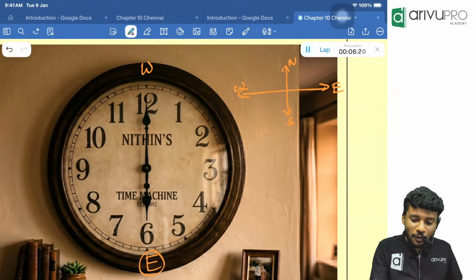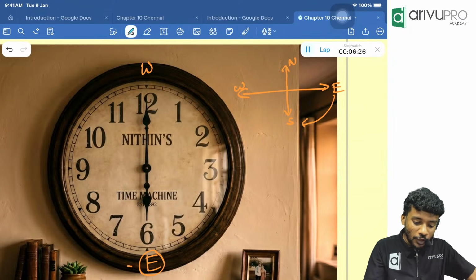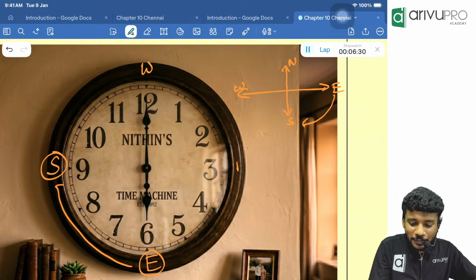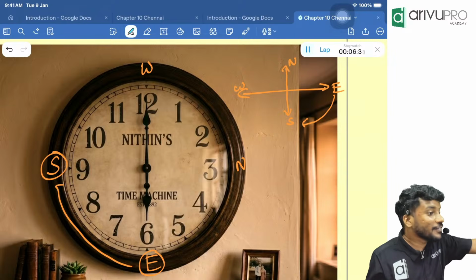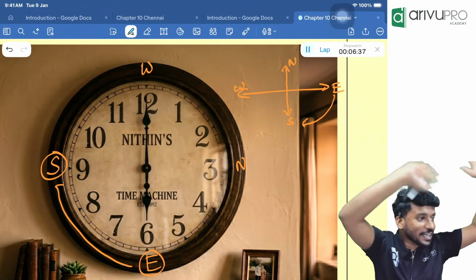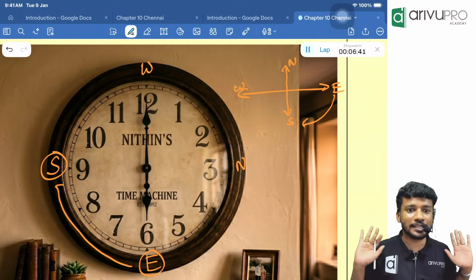Now tell me, what is the right of east? Correct. South. So the right of east will be south. And the opposite of south will be? North. That way we will change our direction. That's why I started with right of this, left of this, so that you will never be in any dilemma. Always you will be getting the answer.